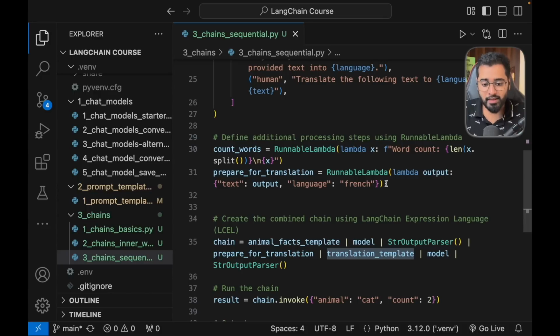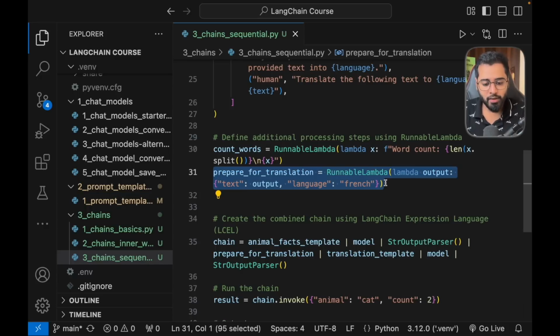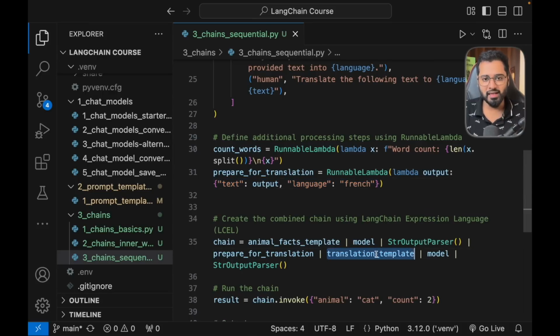But is the result of this string output parser an object? Of course not, right? It only has the content string, right? So we need to prepare the input so that we can pass it inside of the prompt template, right? So what we've done here is that we have written a runnable called prepare for translation that takes the output of the previous task. And then you can see it also provides the output as well as the language, and then returns it as an object to the next task, right?